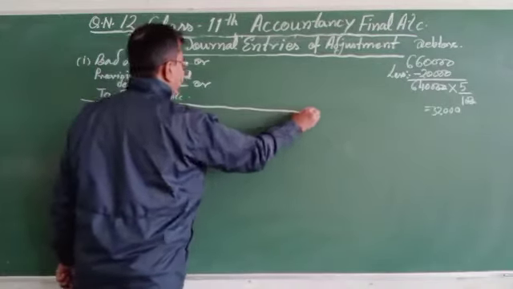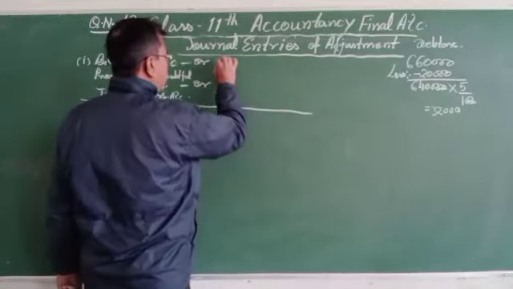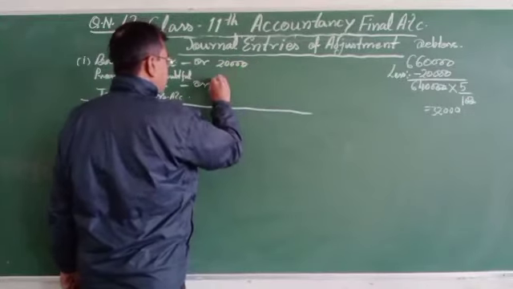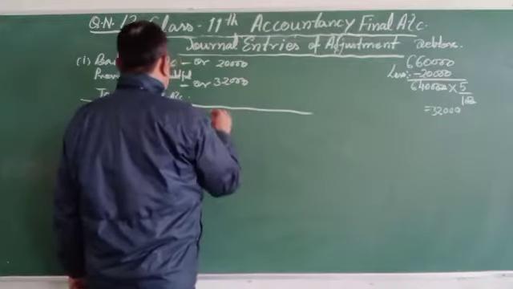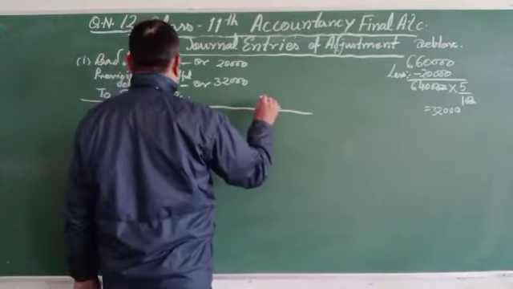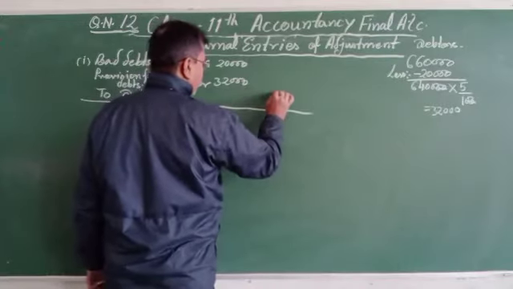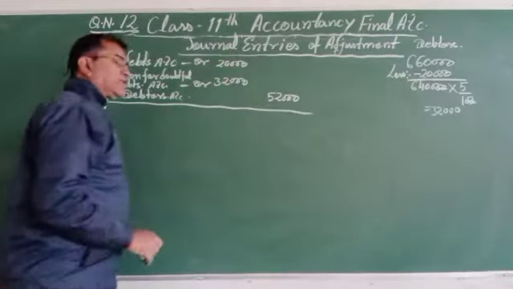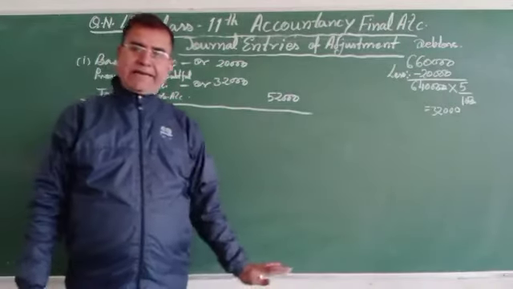That will be the amount: further bad debts 20,000, then 32,000, so to debtors account total 52,000. It means 52,000 will be deducted from the debtors.